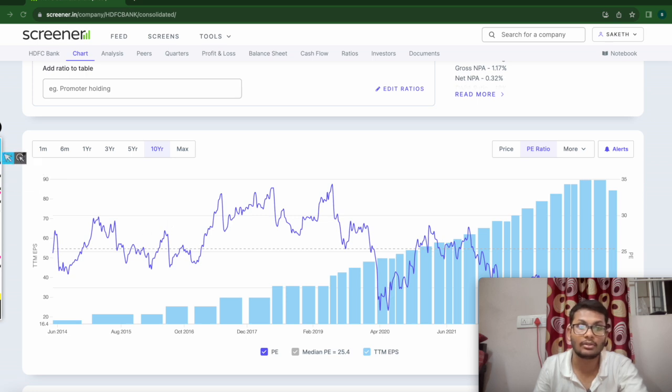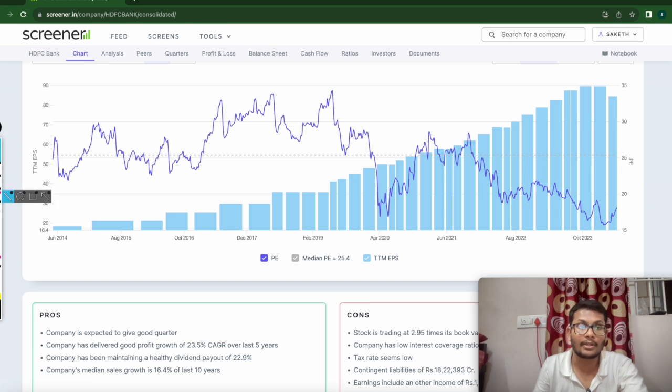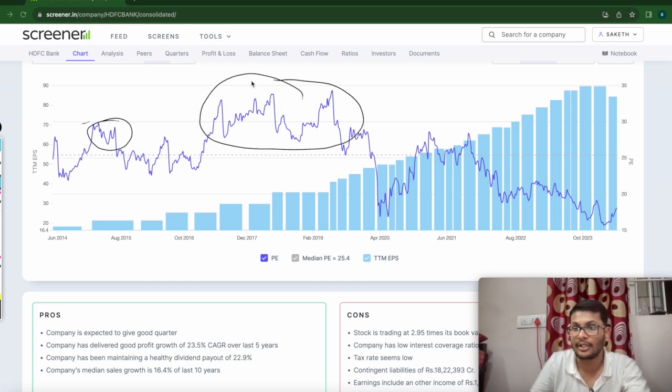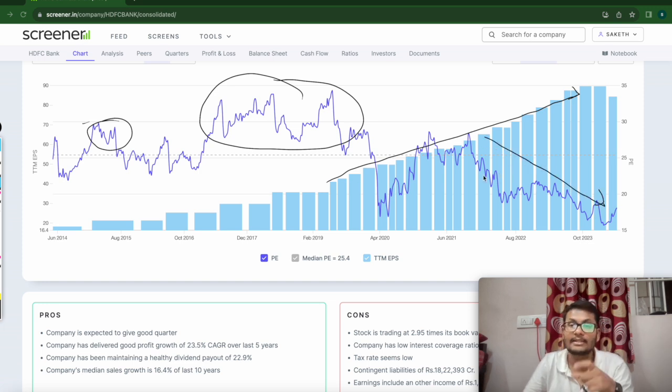And then you can see the time correction. Let me show you. Here is where the stock has grown a lot. From here, if you see, the EPS is continuously growing, but unfortunately the PE ratio is continuously decreasing. This is the point where you should understand that the median PE was 25. Unfortunately, the PE is somewhere around 17 to 18, and it may go up to 25 or more. This is where the time correction comes in.